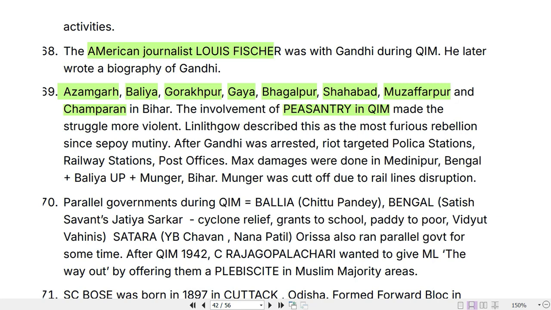After Gandhi was arrested, riots targeted police stations. So during the Quit India movement, police stations, railway stations, and postal offices were specifically targeted, and maximum damages were done in Medinipur, Bengal, Balia, Uttar Pradesh, and Munger in Bihar. So these three places suffered maximum damages due to violence. Munger was cut off due to rail lines disruption.